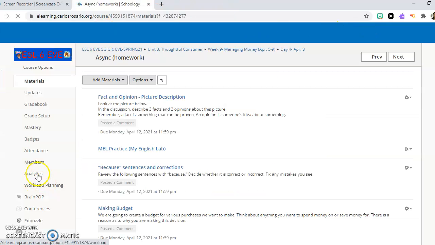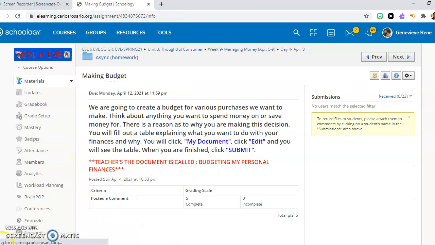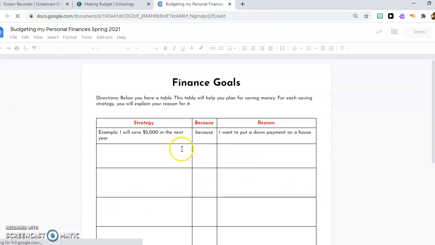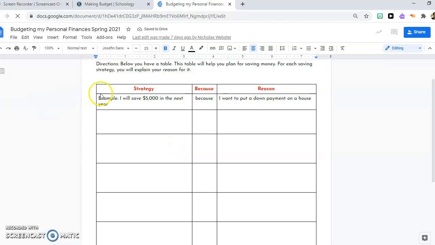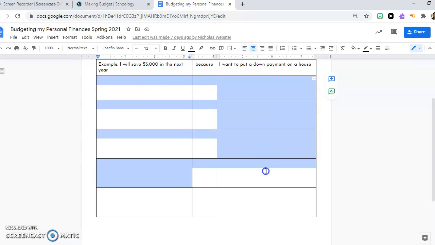Your next async assignment is making a budget. Again, you need to make sure you're in your Carlos Rosario email. You'll click My Document, you'll click Edit. And what you are doing is just filling out your financial goals. So example, I will save $5,000 in the next year because I want to put a down payment on a house. So you can fill in about 2 or 3 boxes.